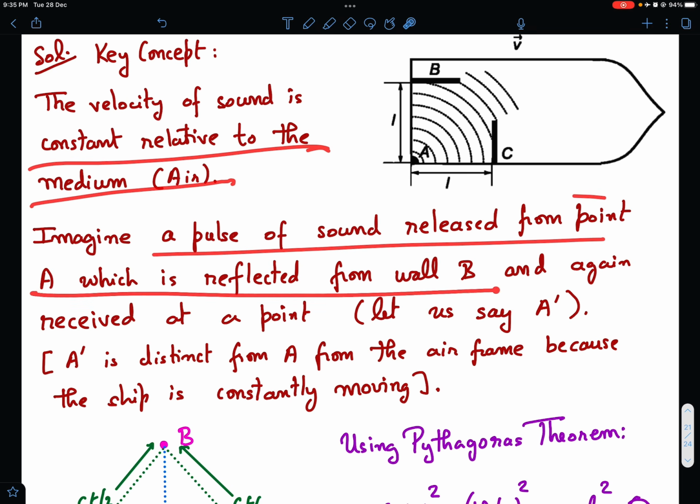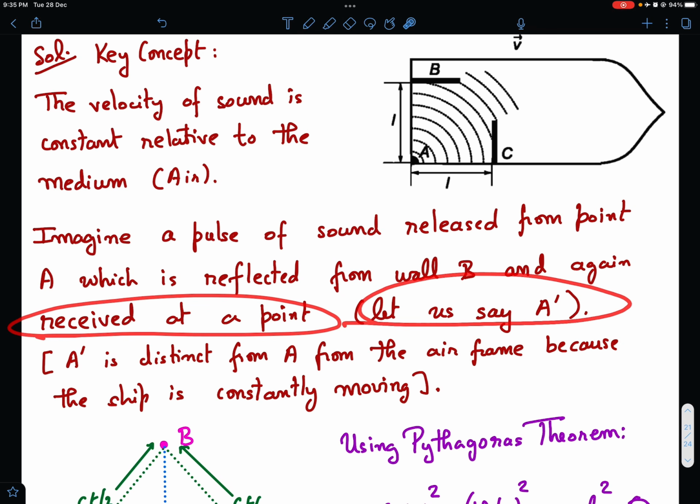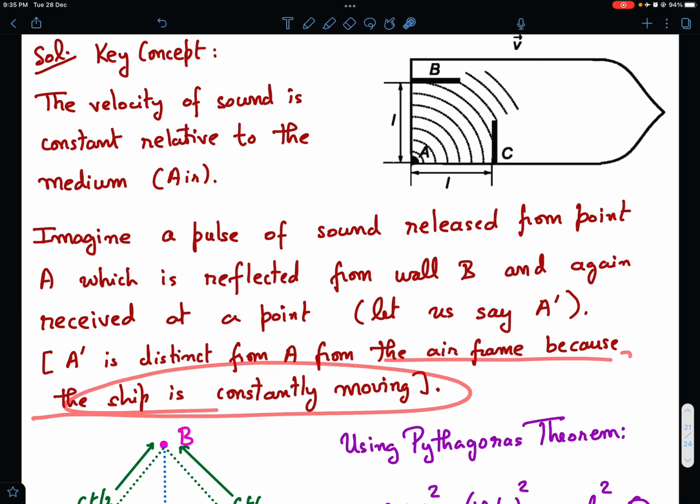Imagine a pulse of sound released from point A, which is reflected from wall B and again received at a point, let us say A prime. So from the ground frame, what is happening? This pulse was emitted somewhere in space and then it struck the wall, and when it is getting reflected, to receive it at A, the ship has already moved some distance, right? So it goes and then it comes back, and here it is again caught. Let us say the new position of point A is A prime. So A prime is distinct from A from the air frame because the ship is constantly moving.